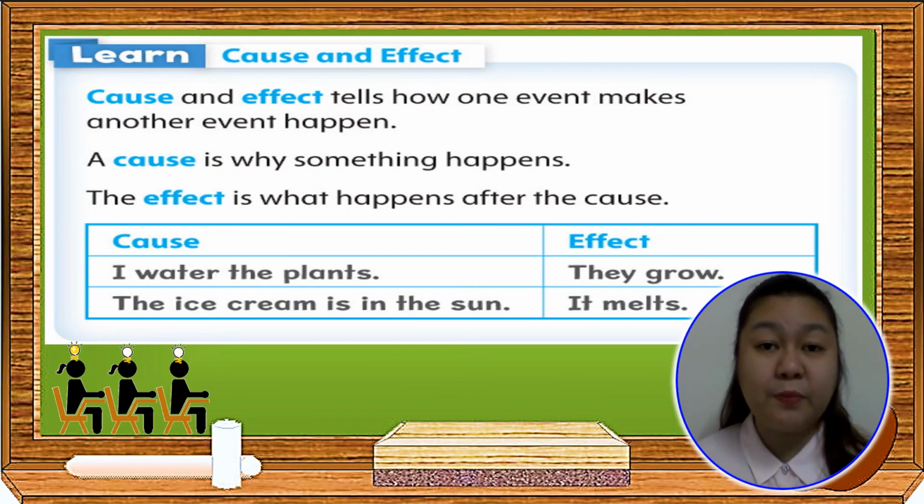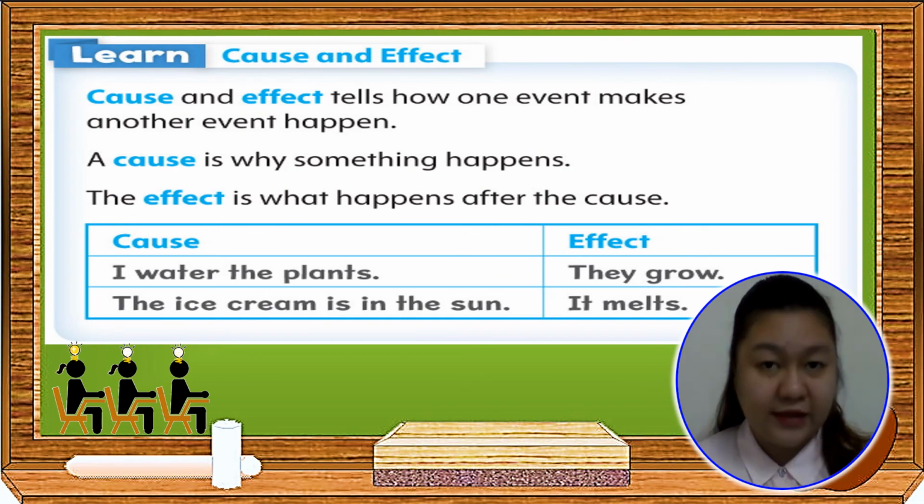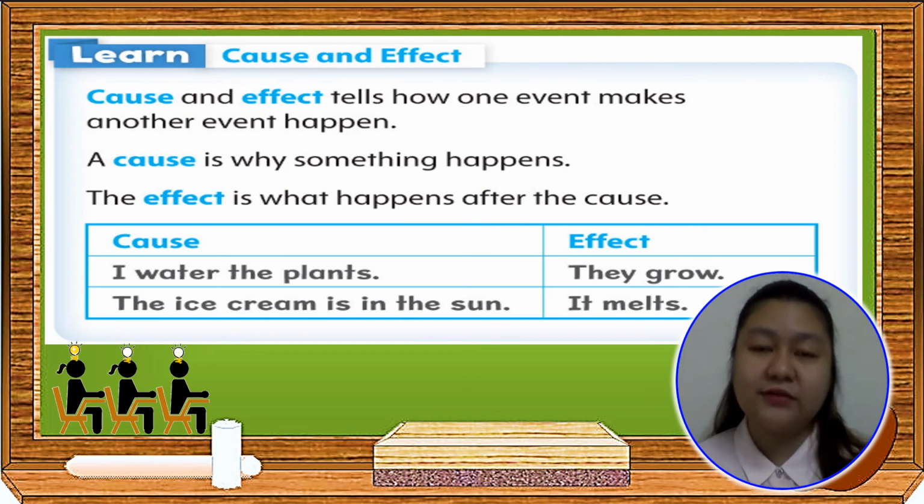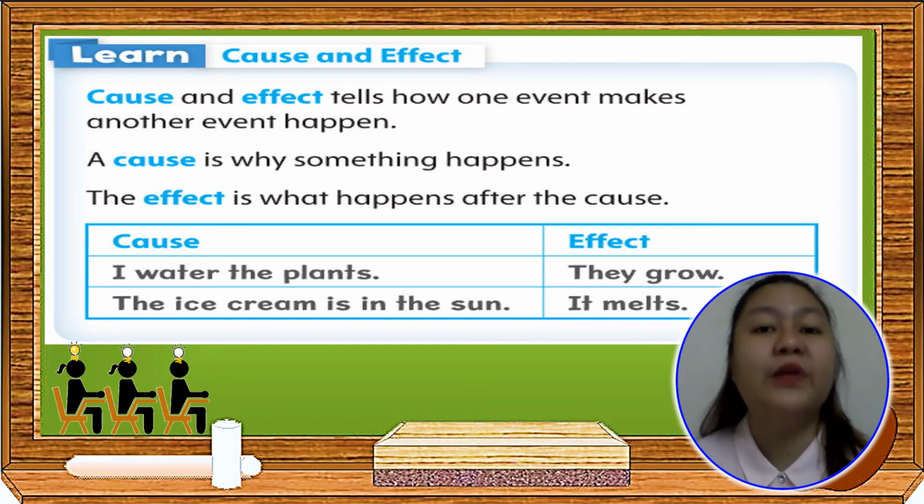Now, do you remember our topic about cause and effect? Cause and effect tell us how one event can make another event happen. A cause is why something happens, and the effect is what happens after the cause. For example, if our cause is I water the plants, our effect is they grow. Another example: the ice cream is in the sun. That is our cause, and the effect is it melts.